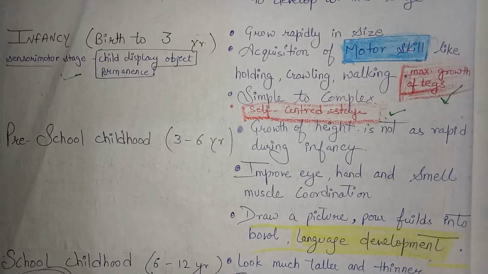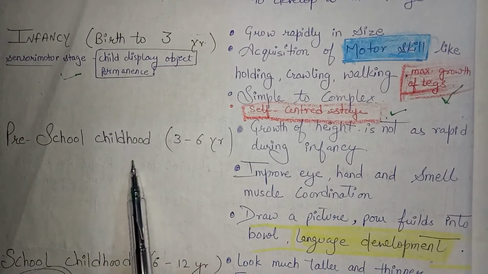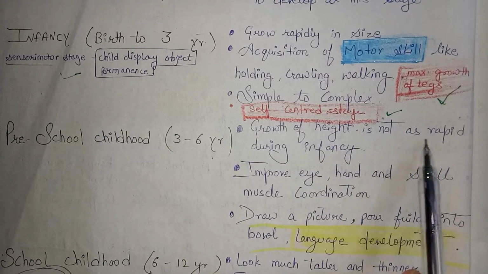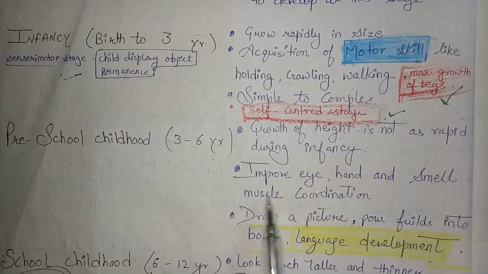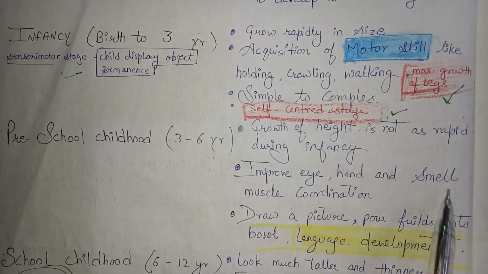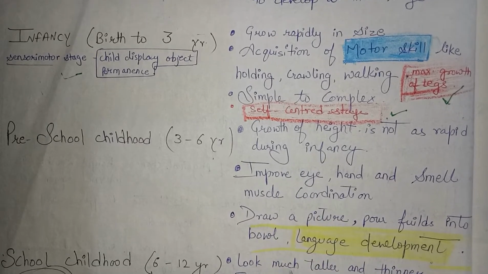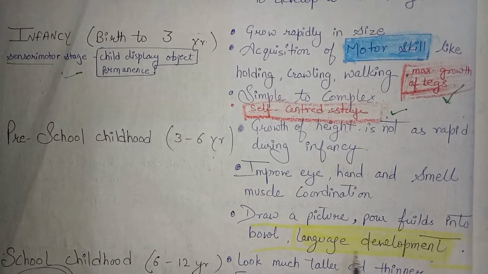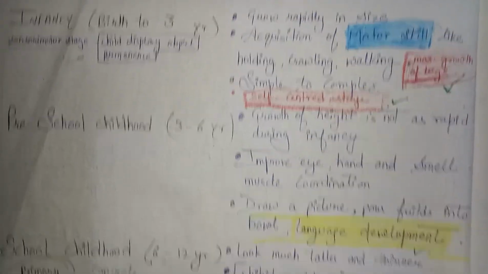Next is preschool childhood, 3 years to 6 years. Growth of height is not as rapid as during infancy. Improved eye, hand and small muscle coordination. They draw a picture, pour fluids into a bowl. Language development, here language development.